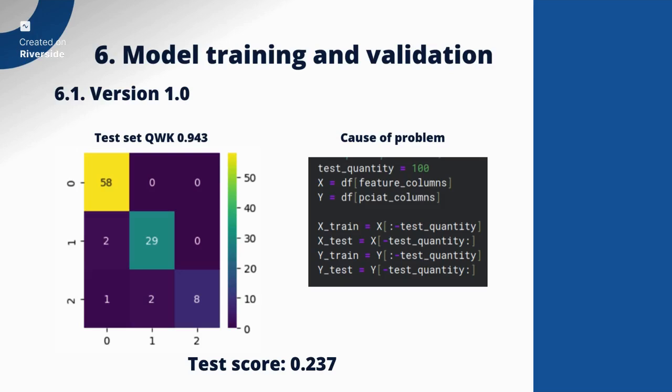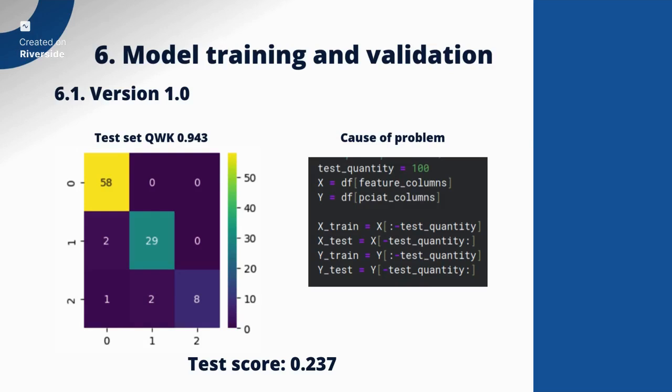which is too high. And you can also see a problem here, which is that there is no label 3 in the confusion matrix. The problem definitely stems from the way that we divided the train and validation sets. We basically used the last 100 values of the data for validation and the rest for training. And so the last 100 values of the data don't have any data with label number 3.